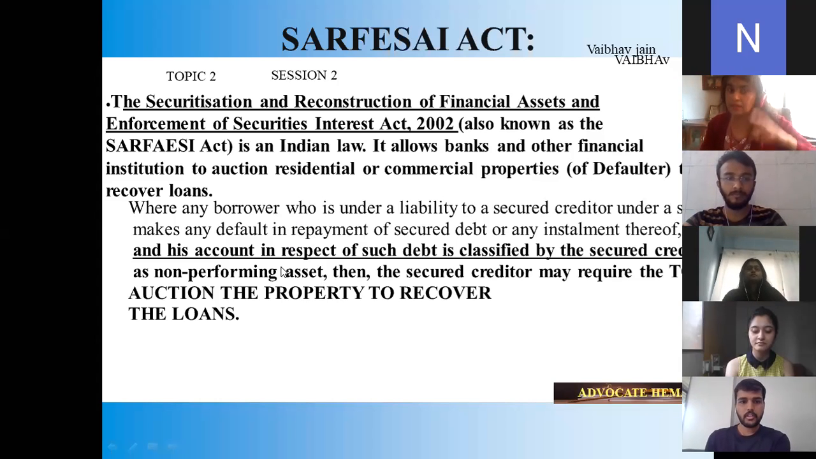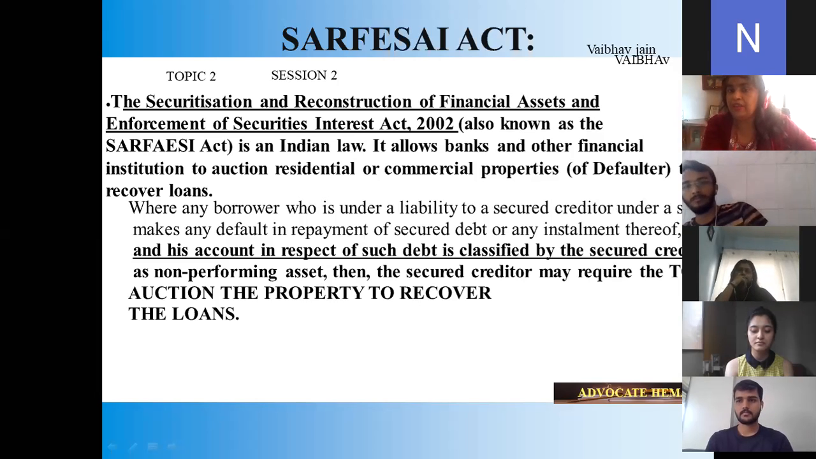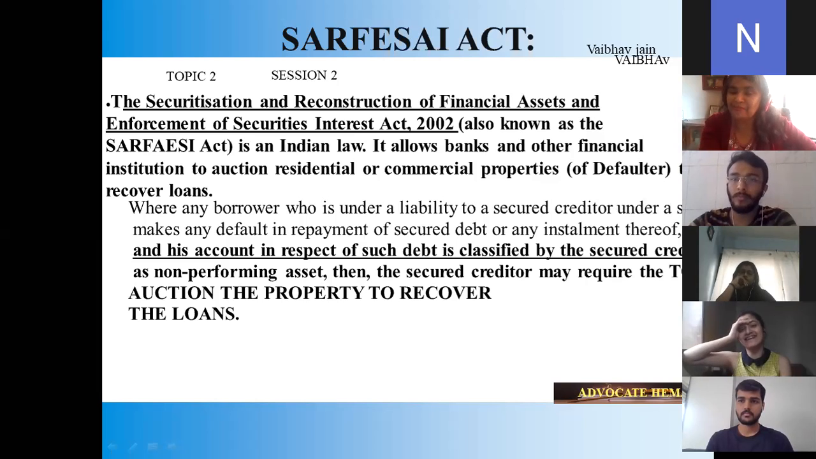If the account is classified by the secured creditor as a non-performing asset, that is NPA, then the secured creditor may bid in the auction of the property to recover the loans. So naturally, Meet will be watching for the first few months. He will think, okay, fine, I'll give her one more month. She may pay next month. Again, next month, maybe her job is gone because of this corona, so she cannot pay the EMI. So he will wait for another 2-3 months, right?